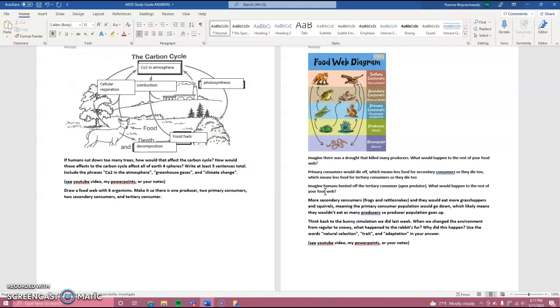That means the trees can't absorb the CO2 back out of the atmosphere. So there should be some CO2 in the atmosphere, but not too much. Plants help us take out a certain amount of it so that we have a safe amount. But if we cut down too many trees, we're not going to have those trees photosynthesizing and taking that CO2 out of the atmosphere. So what we see is this buildup of greenhouse gases. CO2 is a greenhouse gas. There are other ones as well, but CO2 is a big contributor.